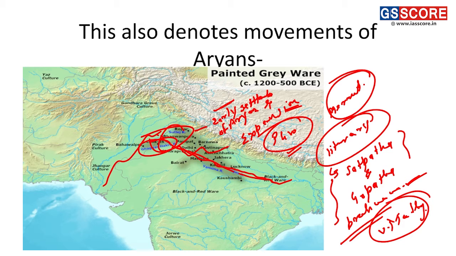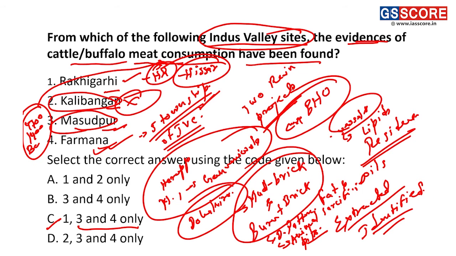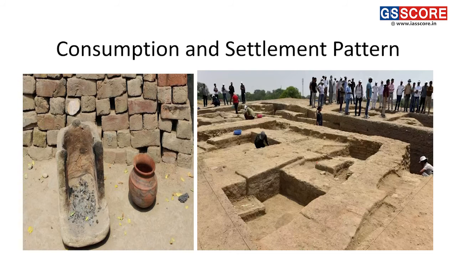We also find all 3 phases, not at this point only, but found repeatedly at one site and the other. So the answer here would be 1, 3, and 4 only, and we have discussed Rakhigarhi and its various attributes, like it was one of the 5 townships of the Indus Valley civilization, and we have found mud brick and burnt brick, etc. So is it clear? Next.